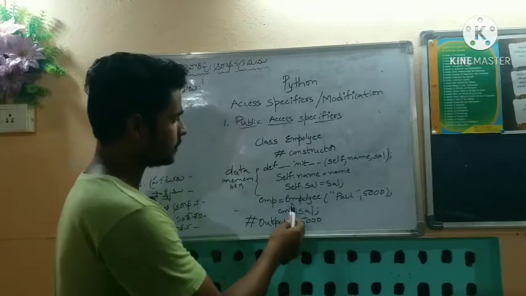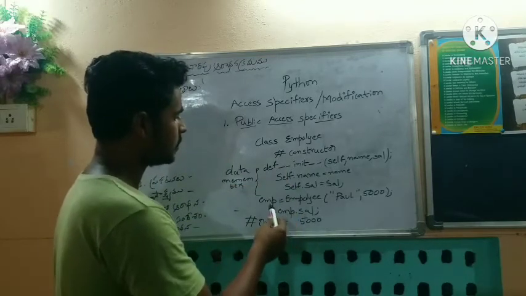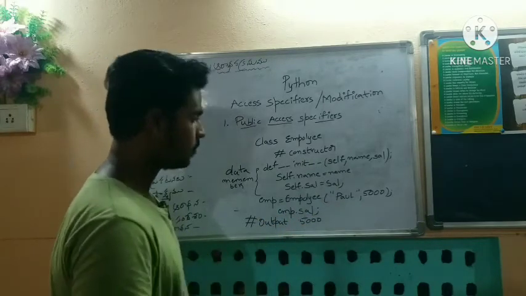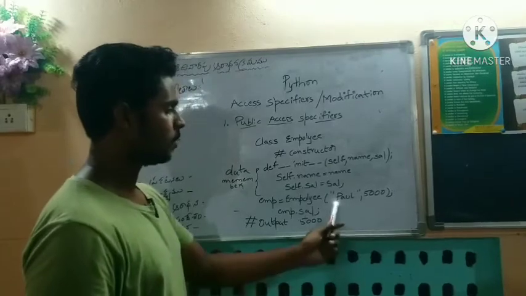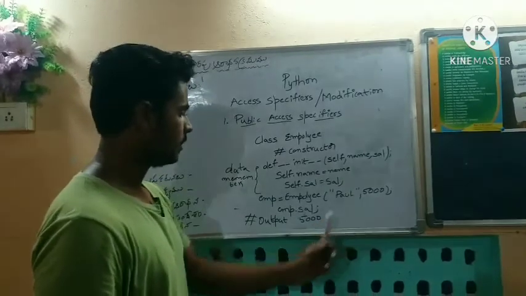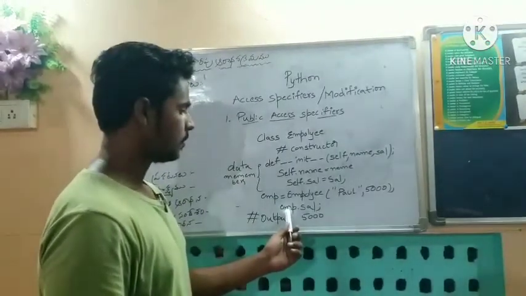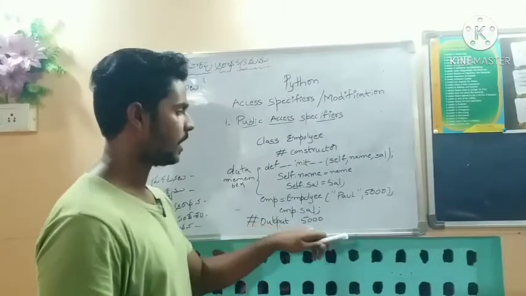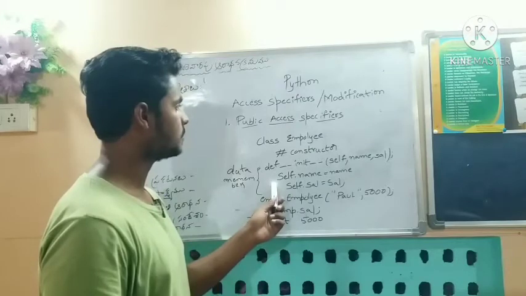Now we initialize an object emp equal to Employee, pass it Paul and 500, and call emp.sal. We get the output 500. This is the code for public access.